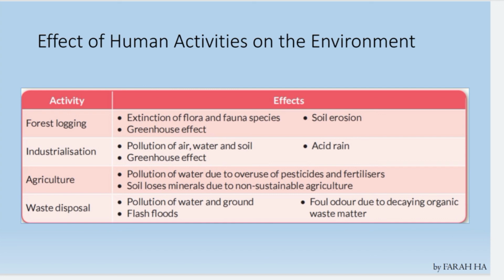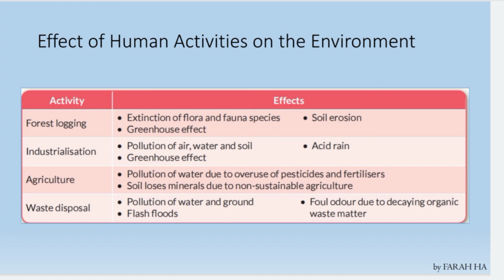So next is the effect of human activities on the environment. So what human activities can affect the environment? First, forest logging, industrialization, agriculture, and waste disposal. So what are the effects of forest logging? Extinction of flora and fauna, soil erosion, and the greenhouse effect. For industrialization, pollution, the greenhouse effect, and also acid rain from the smoke.